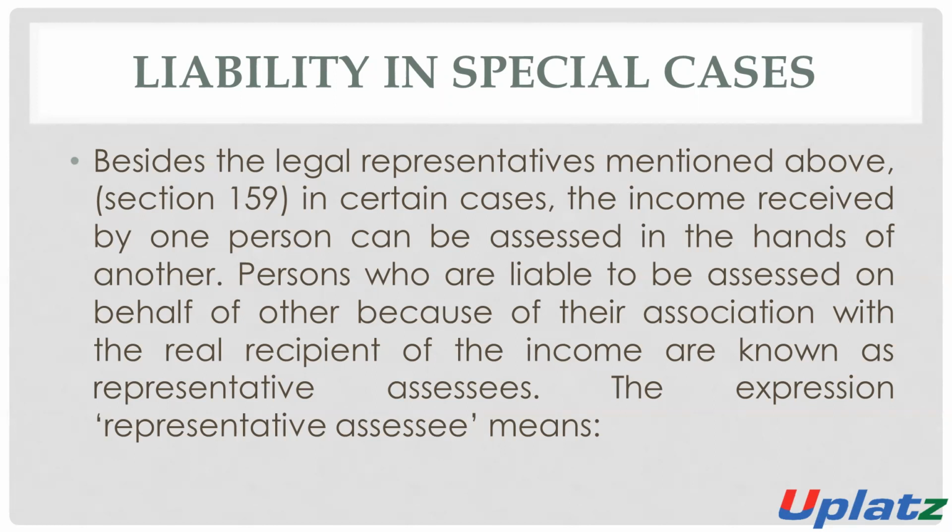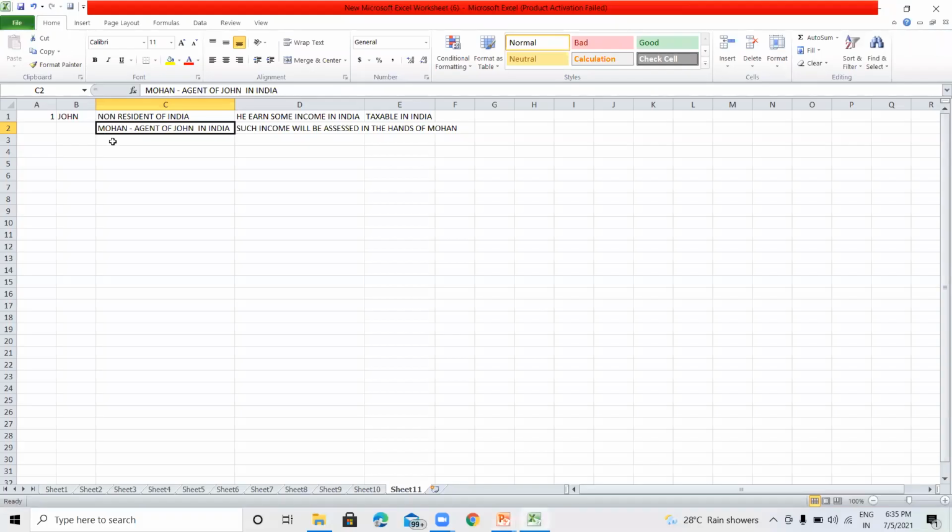The income will be assessed in the hands of another person, because such person is doing the activities on behalf of such another person. Here Mr. Mohan is the agent of John, representing Mr. John in India.